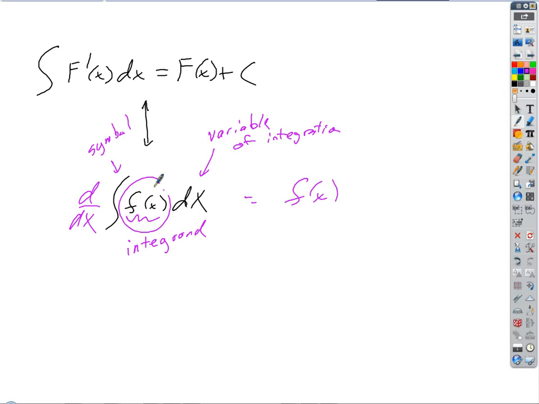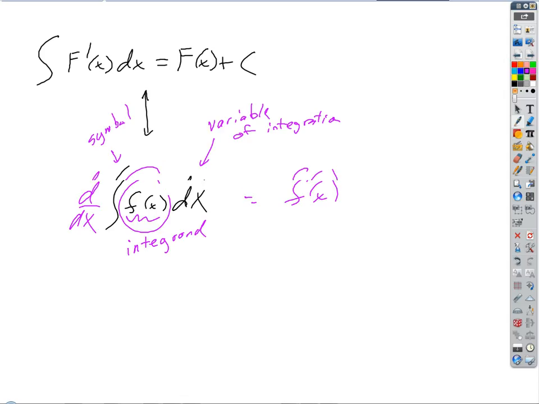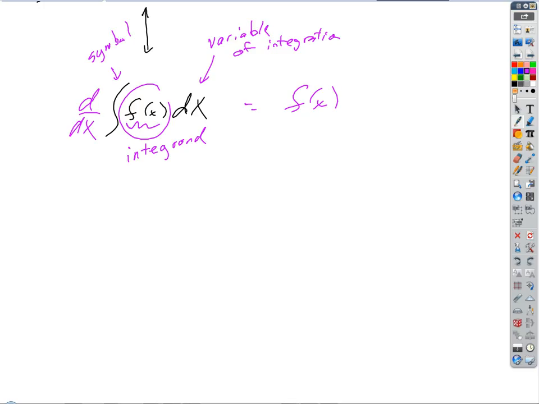So, with that one and the other one that you have both of the arrows pointing at, it seems like you're just ignoring the dx, effectively. Well, we kind of are, because let's look at an example of a problem. What do you think the answer to this is? What's the antiderivative of 3x squared dx?